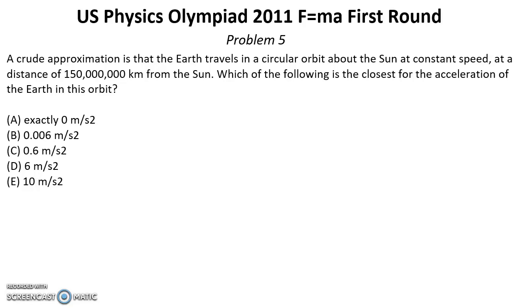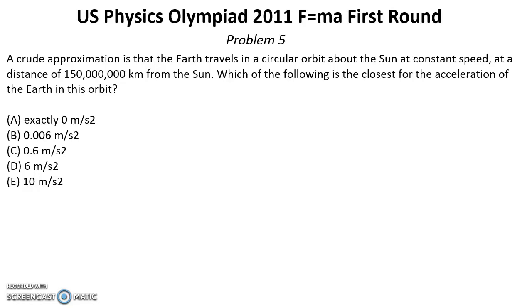Problem 5. A crude approximation is that the Earth travels in a circular orbit about the Sun at constant speed at a distance of 150 million kilometers from the Sun. Which of the following is closest for the acceleration of the Earth in this orbit?